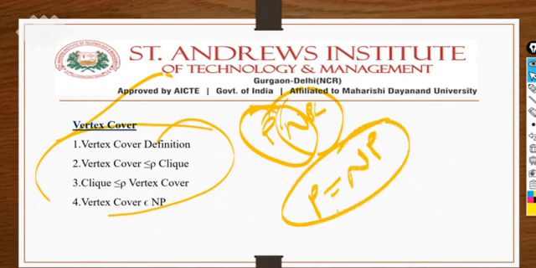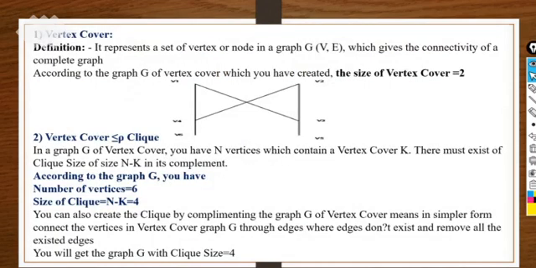All the unsolved problems come under the category of P with the help of the NP complete class. In that manner we have taken these examples to cover all these four things, and we will cover vertex cover also. You can conclude it like this: vertex cover we have taken here, and we are reducing it in polynomial time to the clique problem, and we are getting the number of vertices, where the size of the clique is n minus k. So whatever k is, you can do the complement here.